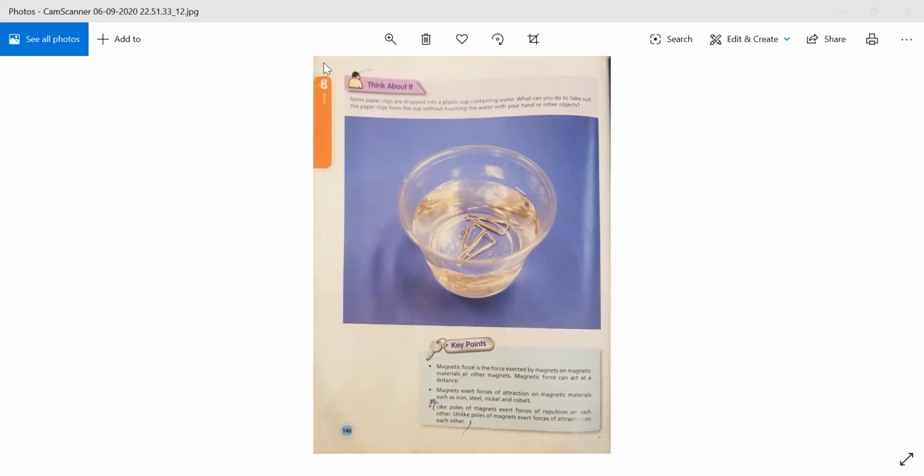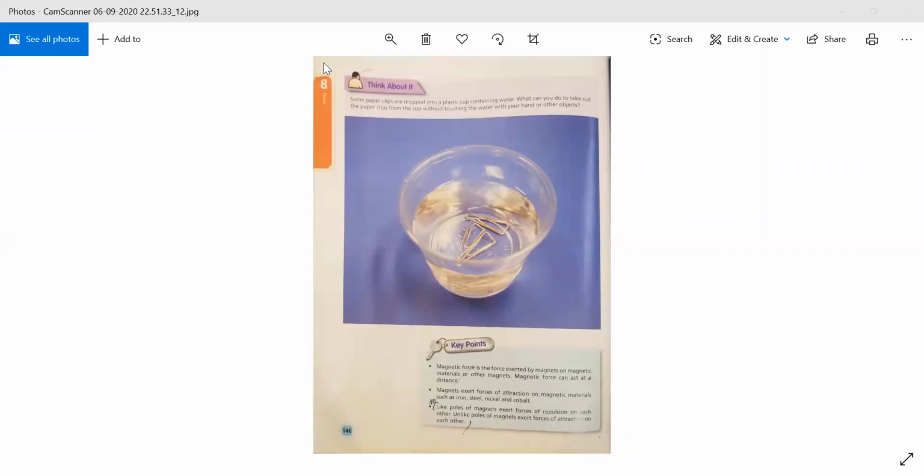Beta, in the previous classes, we read about the forces, and the other type of forces which we discussed was magnetic force. When we bring a magnet near the materials which can be attracted by magnets, we call it the force of attraction, which attracts the material towards the magnet.